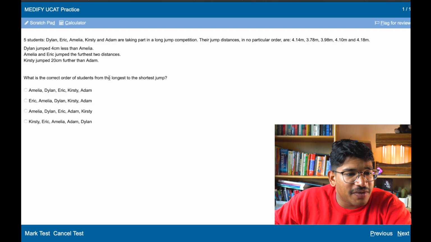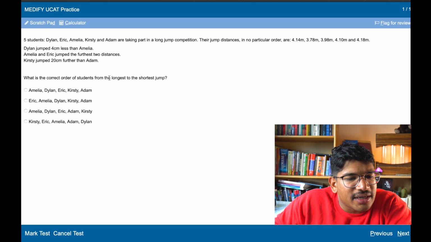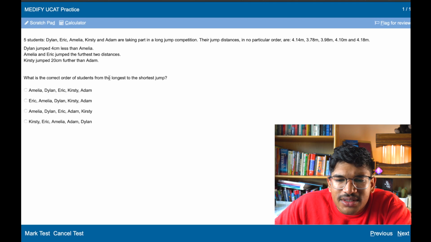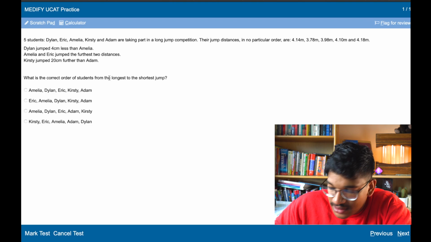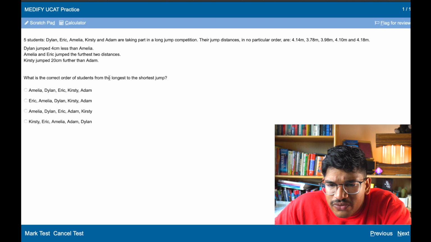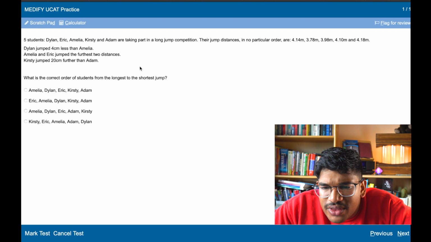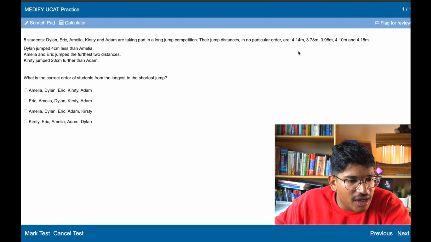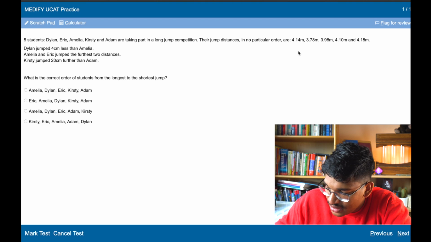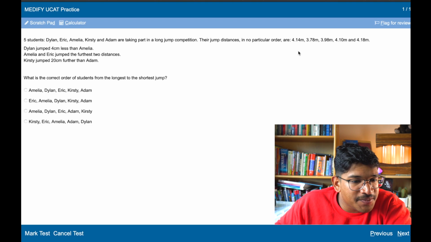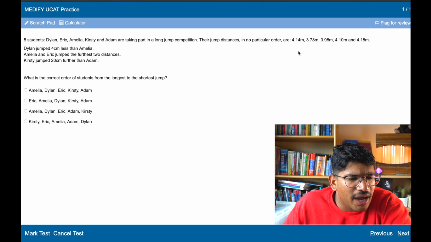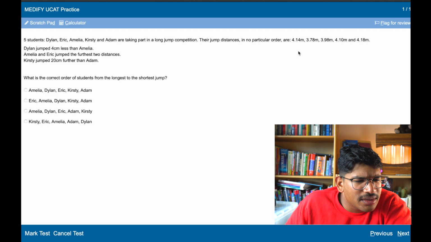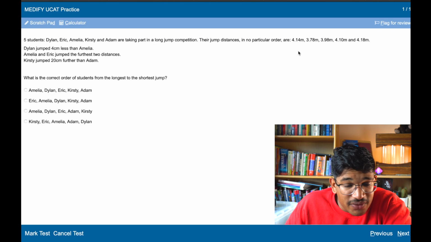Right. Another question. Five students, Dylan, Eric, Amelia, Kirsty, Adam, jump distances in no particular order. So Dylan jumped 4 centimeters less than Amelia. So 4 centimeters less. So Dylan is 4.14, Amelia's 4.18. So I'm going to write Amelia next to that. Dylan jumped less. Eric and Amelia jumped the furthest two distances. So Amelia and Eric jumped the furthest two distances.